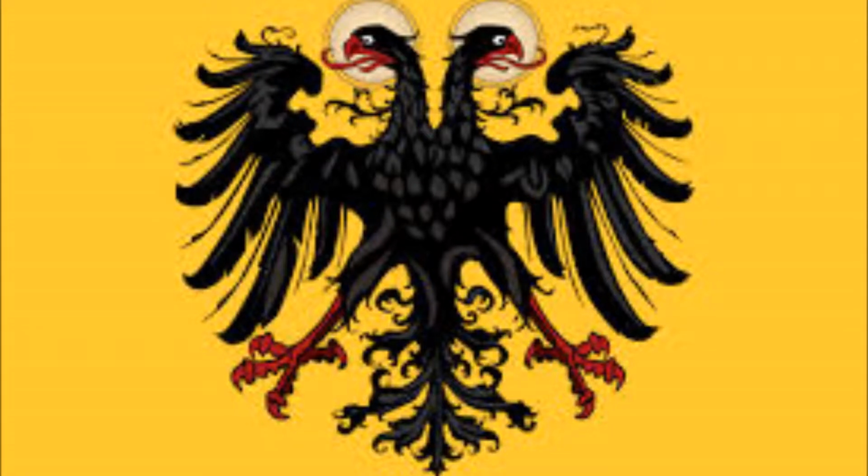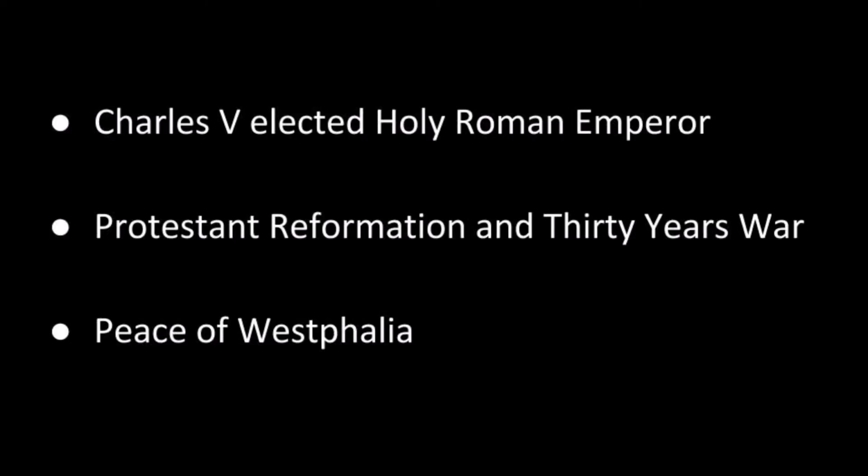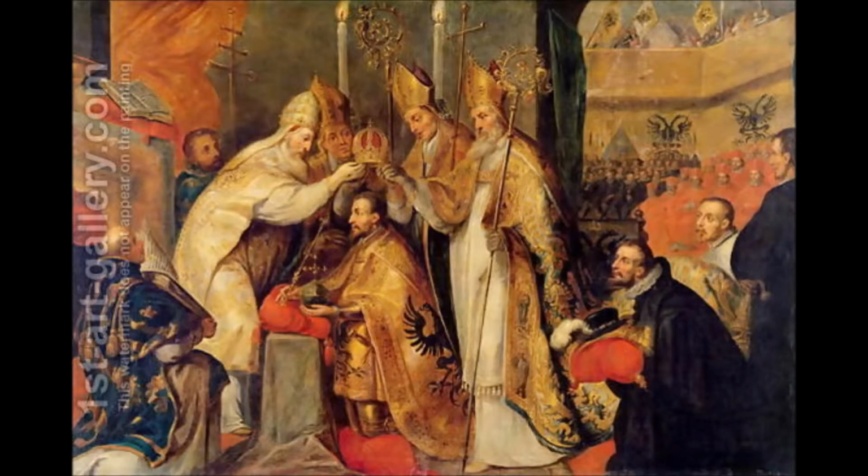There were three main reasons for the decline of the Holy Roman Empire from 1517 to 1648, which were the election of Charles V as Holy Roman Emperor, the Protestant Reformation and the 30 Years' War, and finally the Peace of Westphalia in 1648. So let's start all the way back in 1519 with Charles V.